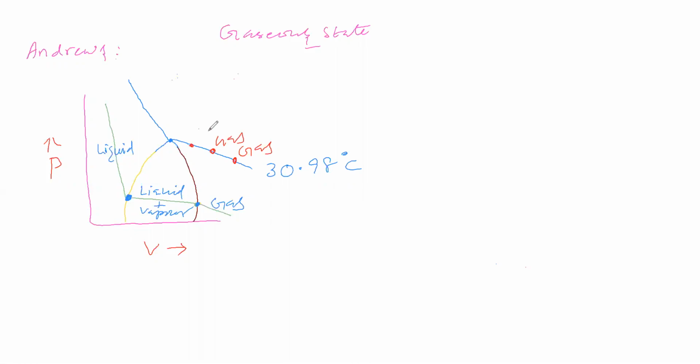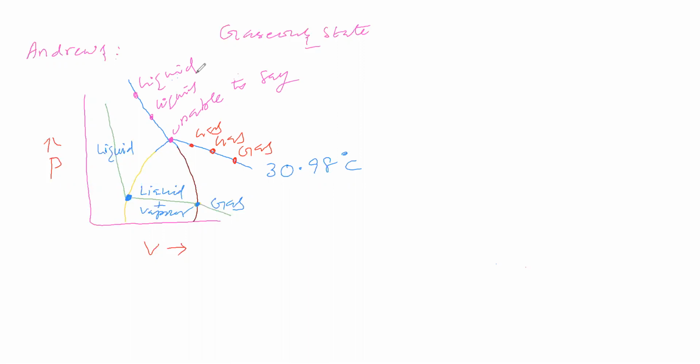At this point, carbon dioxide is in gaseous state. At this point, unable to say. At this point, liquid. Like this is the physical state of carbon dioxide.